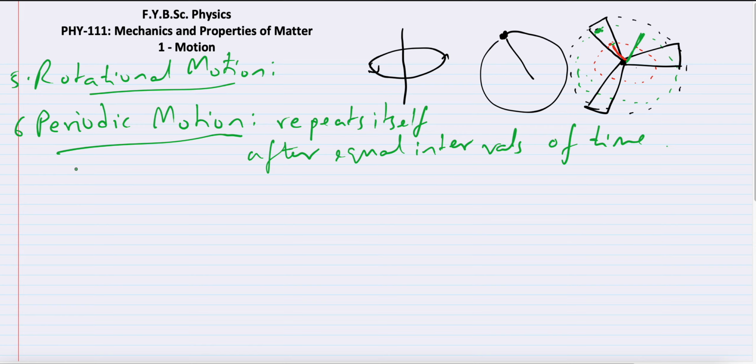So can you think of what would be periodic motion? I think the earth rotating around its axis, it's periodic motion, right? Every 24 hours it keeps rotating. Or the earth revolving around the sun, that is also periodic motion. So here we have the sun and the earth is revolving around it. This is periodic motion, because this motion happens every 365 days. This motion is repeated.